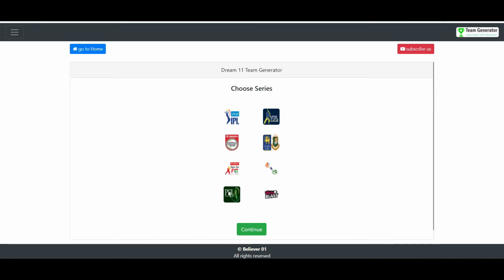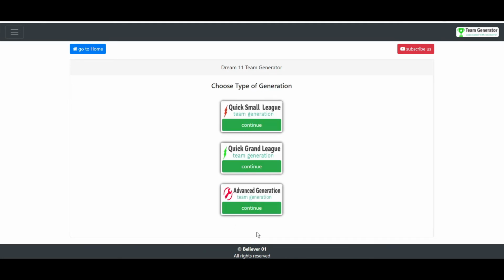So PSL is what we are going to select, and after that continue. And there are 3 sections here. The first 2 sections are for those who don't have much knowledge on fantasy, they just go for these 2 sections, because in these sections the software will create the teams from A to Z. You don't have to do anything, you just need to select the players in these 2 sections.